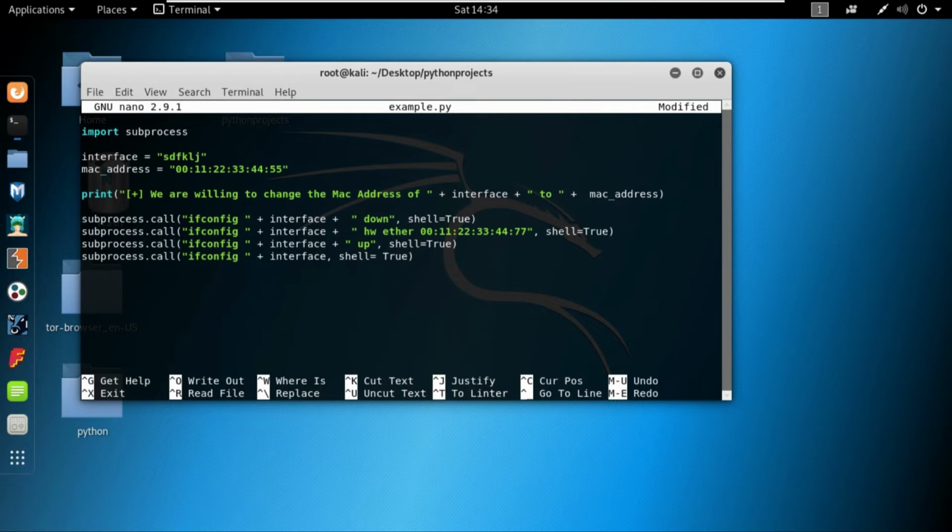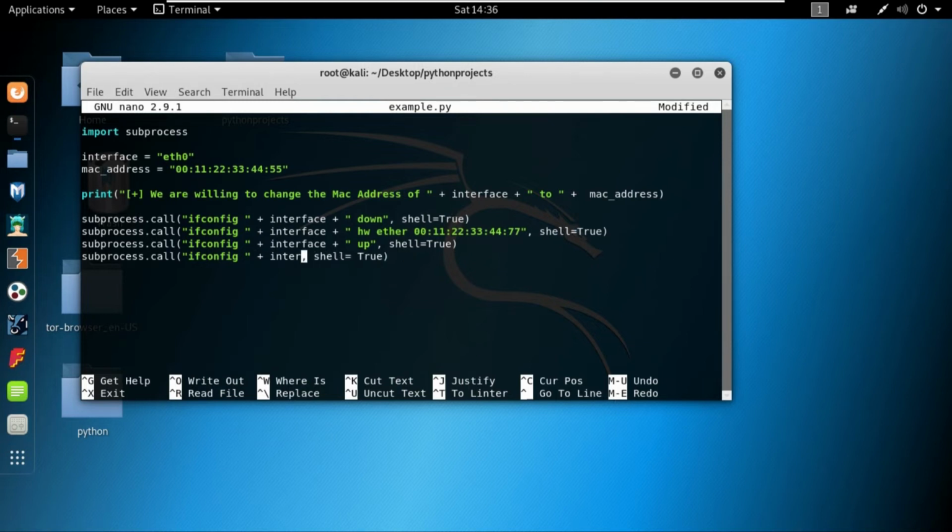But in the case of eth0, I have to go and manually change it everywhere to the string that I want. Doing that in a big program would be a real headache and really time consuming. So instead we use a variable and we make the change once, and that gets reflected in other places as well.